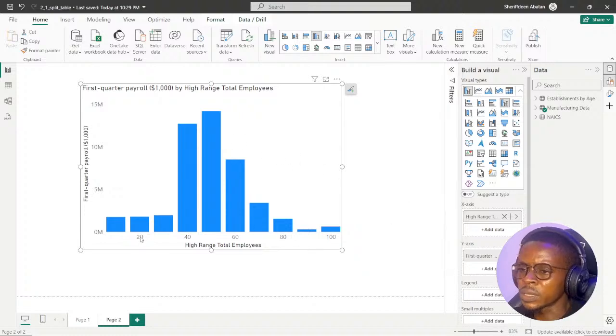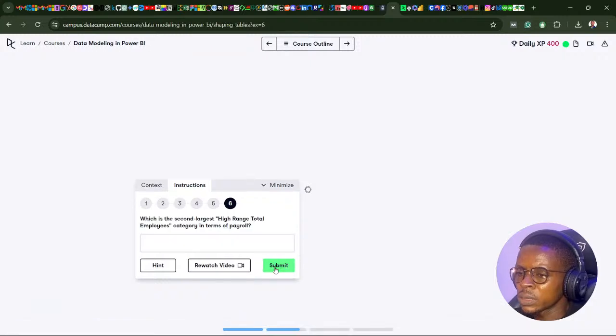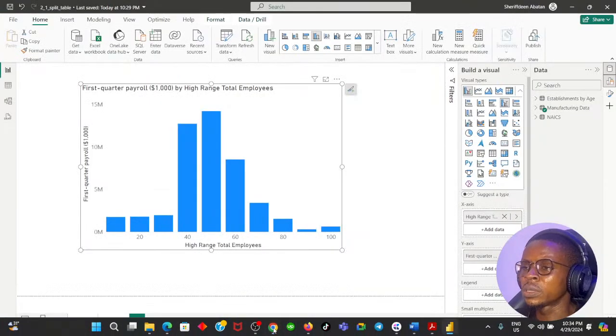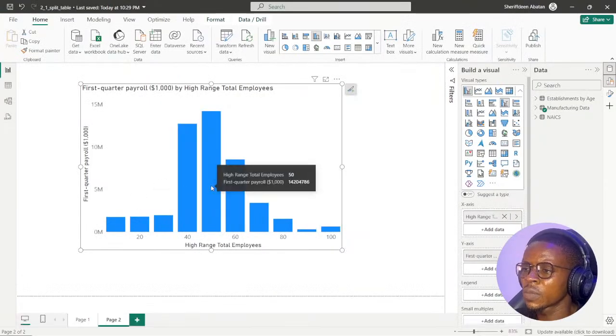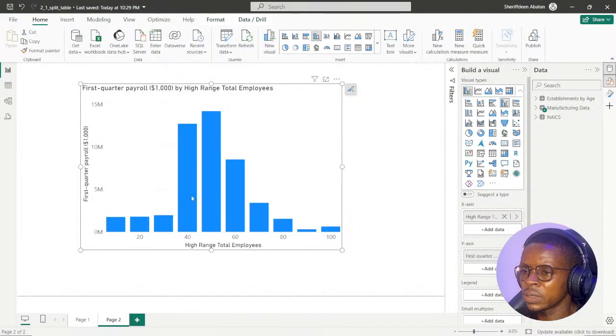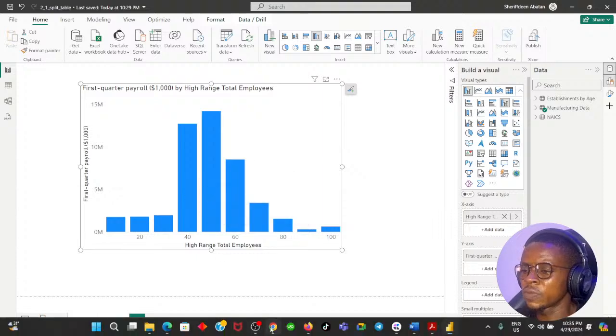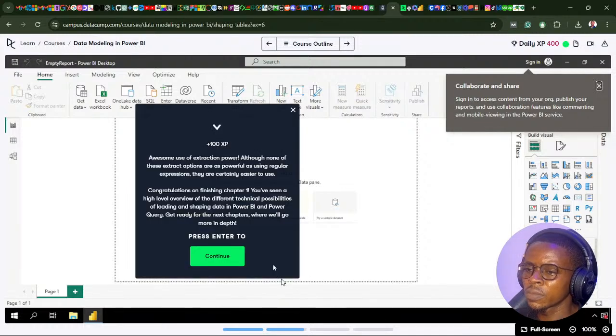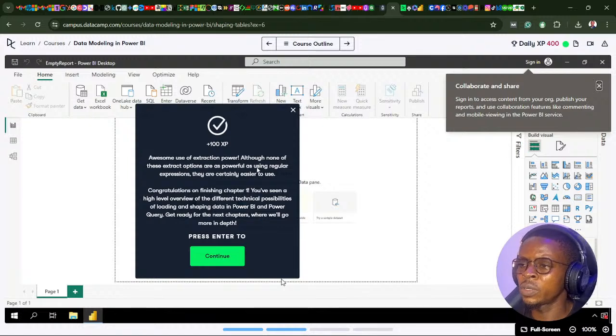So we could say that these are employees following the range of 20, 40, 60. These are high range total employees. So what question do we want to answer now? It says, which is the second largest high range total employees category in terms of payroll? I think that should be 50. 50 is the highest, so the second largest is 40. That should be 40. We didn't pay attention there. Awesome use of extraction power, although none of the extraction options are as powerful as using regular expression. They are certainly easier to use.